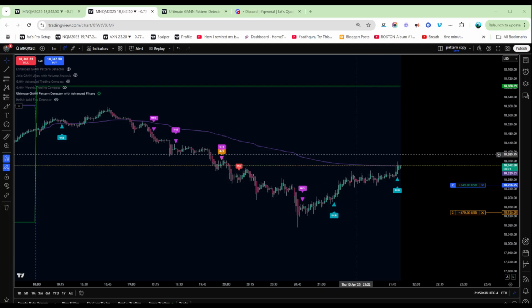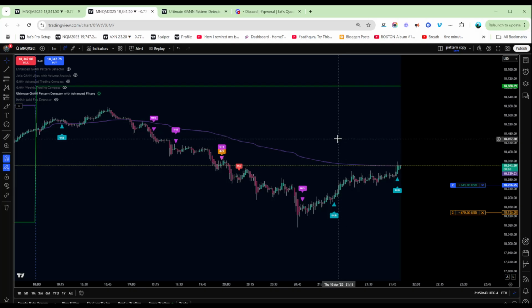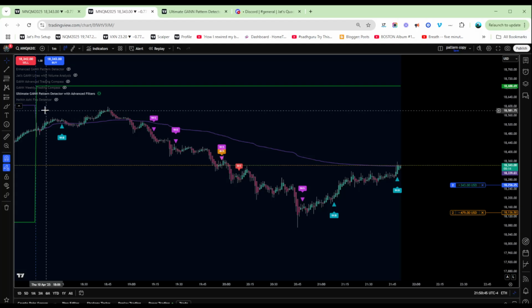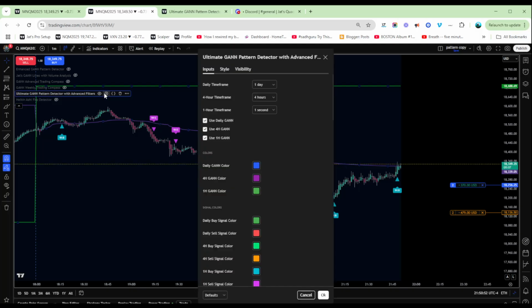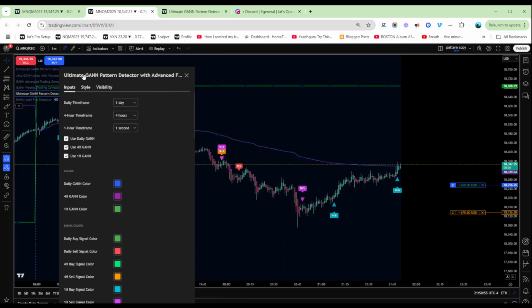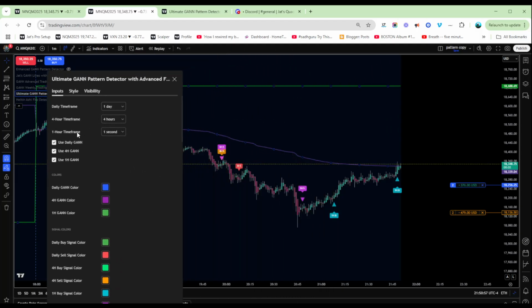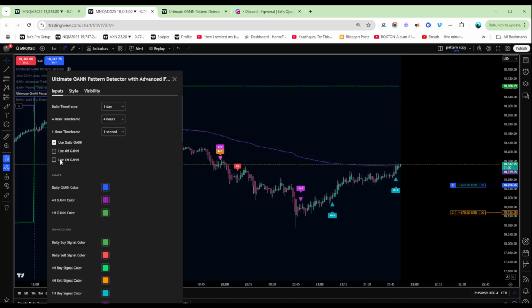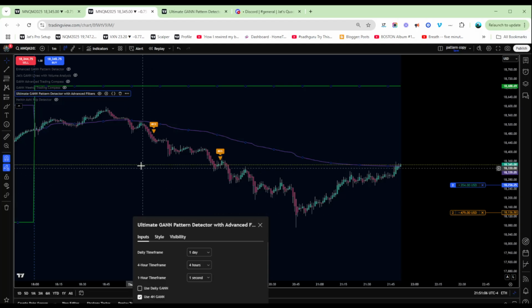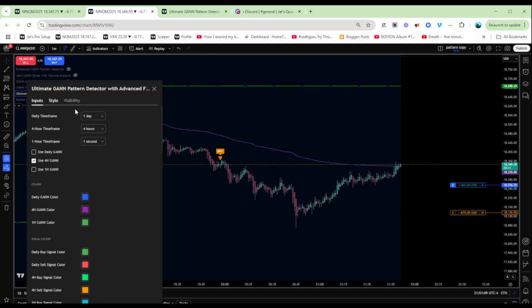All right, I have the new indicator out for members of our awesome trading community. It's called the Ultimate GANN Pattern Detector with advanced filters. So basically, as you can see here, you can select only signals at the daily, which is going to limit your signals. You can do 4-hour, and that's going to give you 4-hour signals.